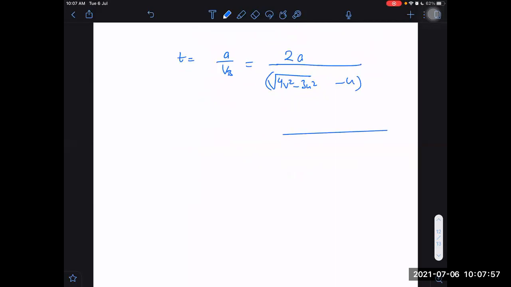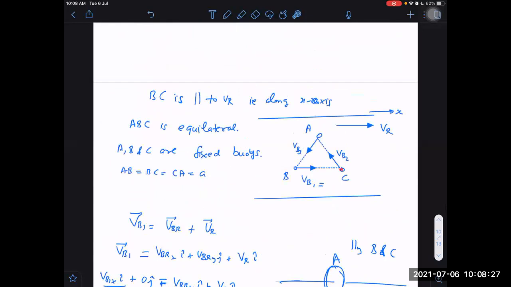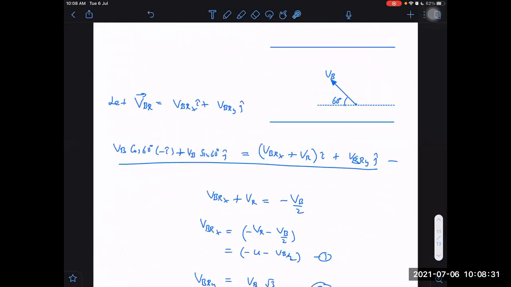What would be the time taken on this side? I think by symmetry I can tell. Here also there is this 120 degree angle. If I go here making a 120 degree angle backwards, or I go here making a 120 degree angle backwards, on both sides it is the same situation. So the time taken to go from C to A and A to B will be the same. We can tell by symmetry.